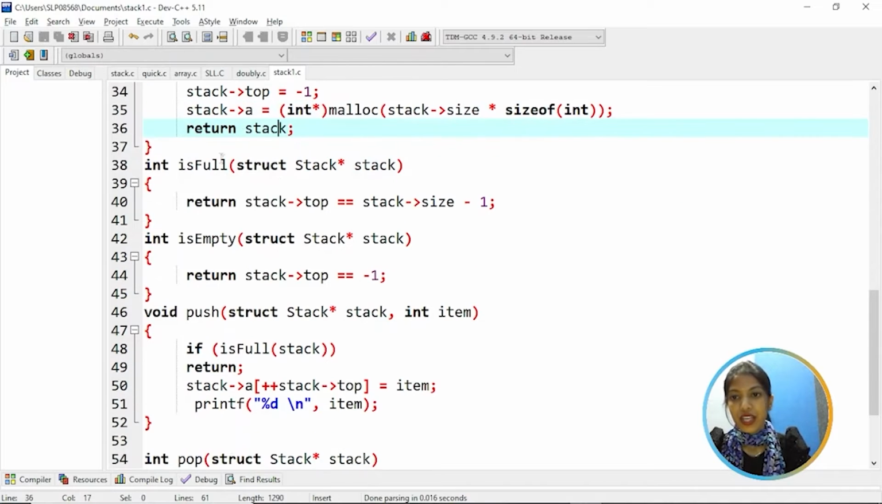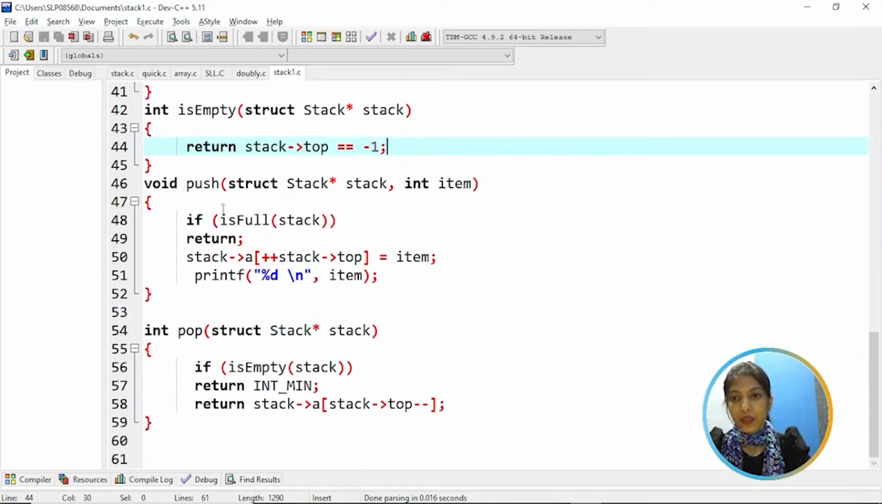And then the stack of array is assigned, that means memory is allocated, and return stack. Then check whether the stack is full. So using isFull, check return stack of top is equal to stack of size minus 1. That means the stack is full. If the stack is empty, then return stack of top is equal to -1. That means stack is empty.